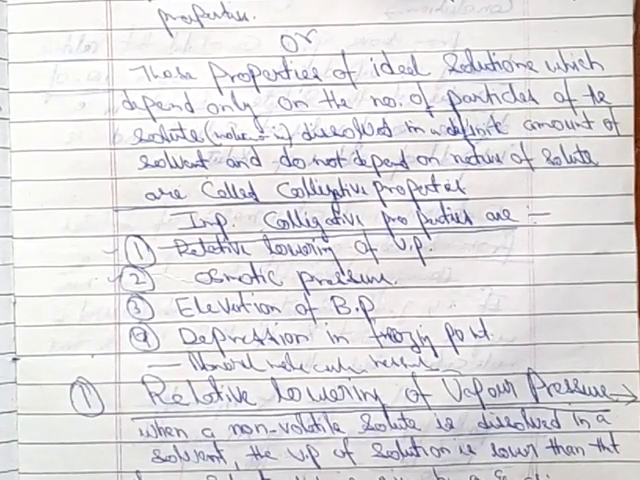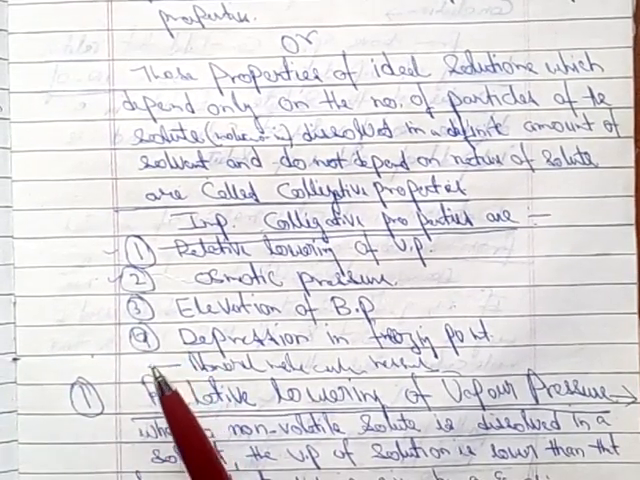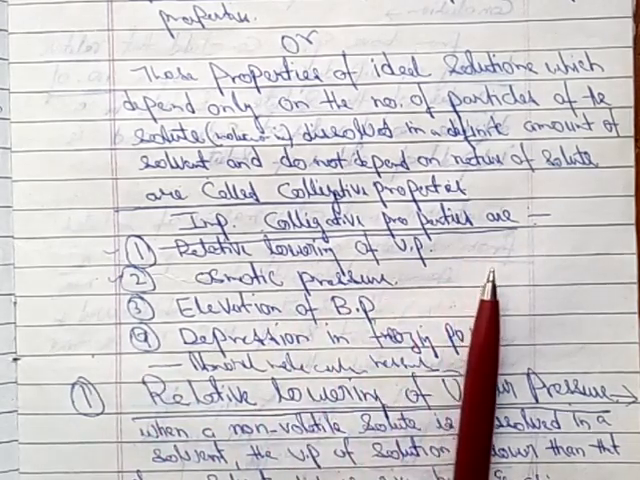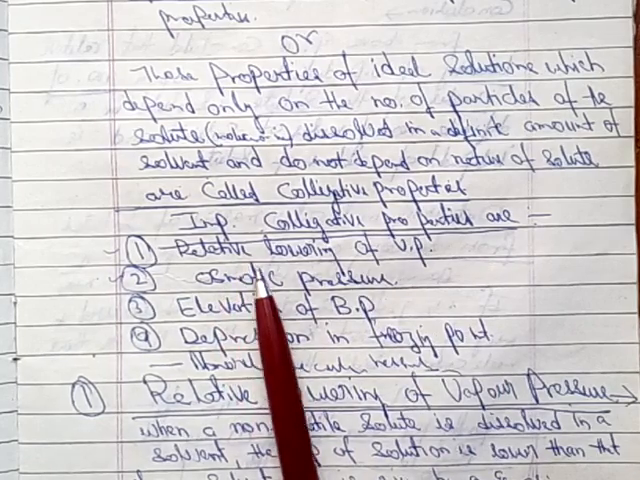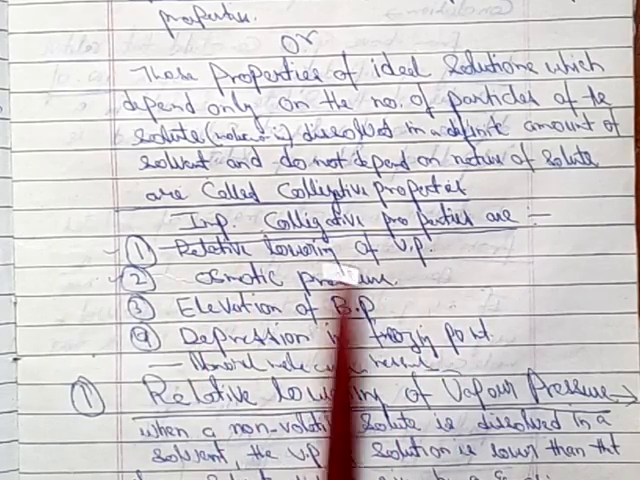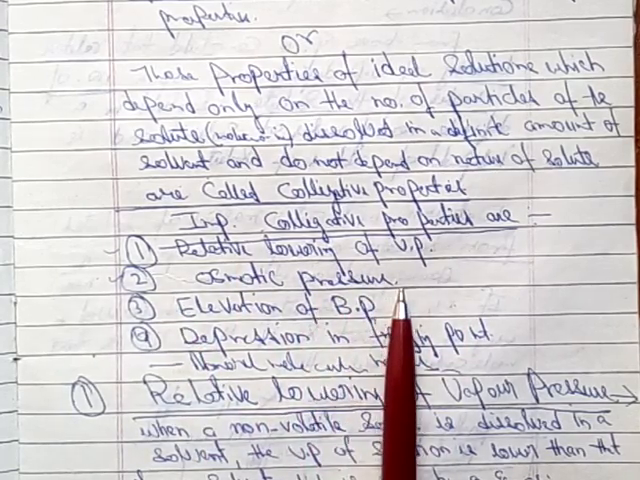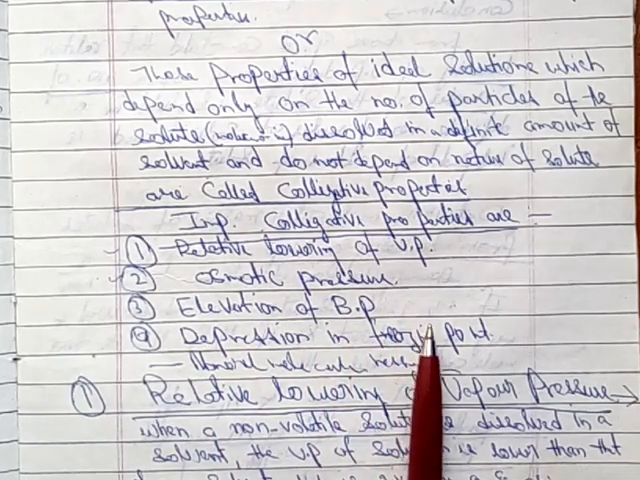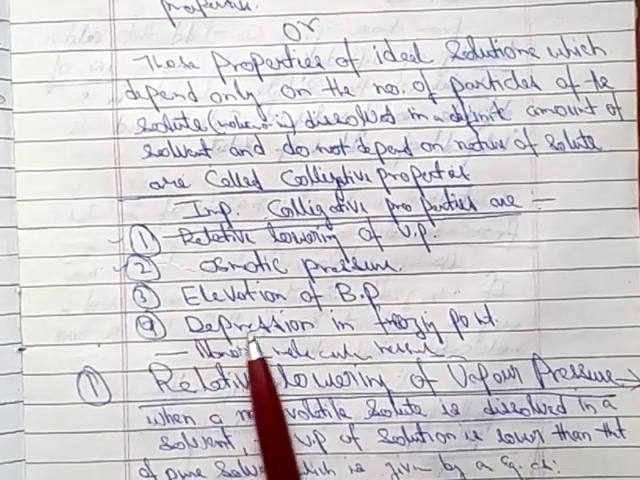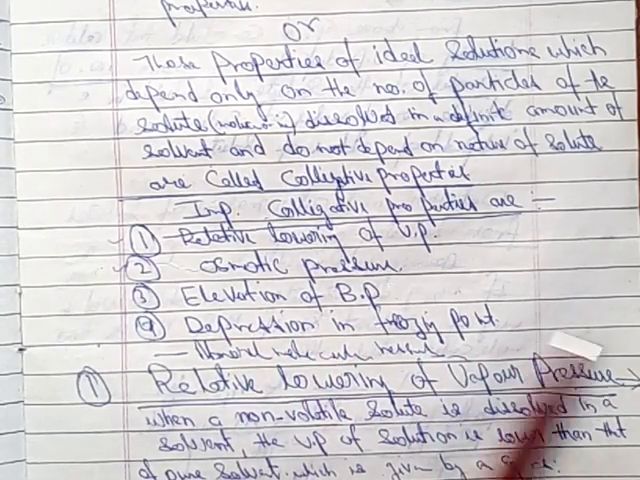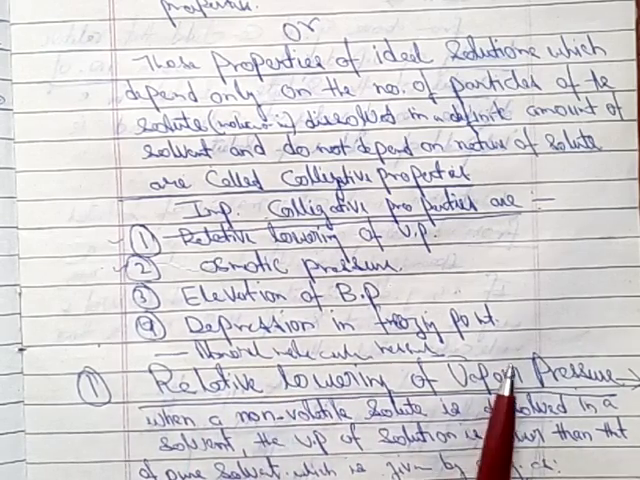Now what are the four important colligative properties? Remember it also. Anyone can ask, write the four colligative properties. The first one is relative lowering of vapor pressure, which we have to study in detail. Second one is osmotic pressure. Third one is elevation of boiling point. And fourth one is depression in freezing point. One is extra which we have to study also, abnormal molecular mass.